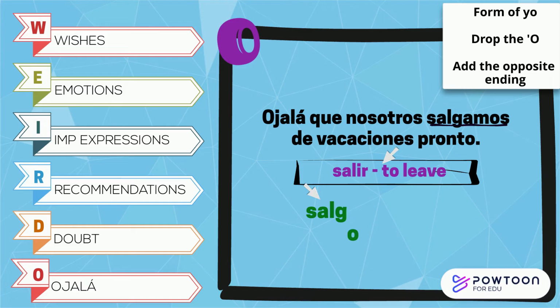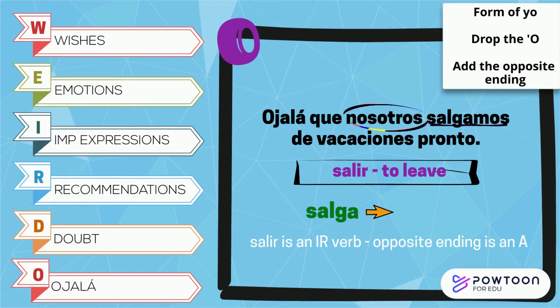In the last example, ojalá, salir becomes salgo. Then we drop the O and add an A for the opposite ending. Finally, we match the verb with the subject.